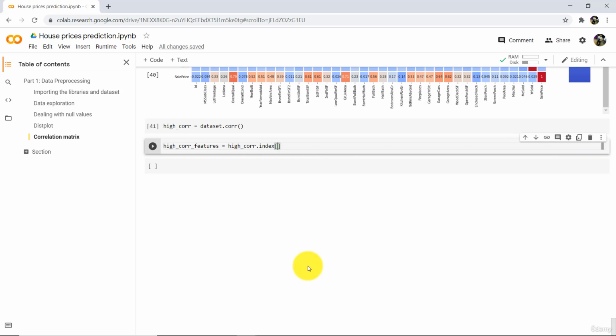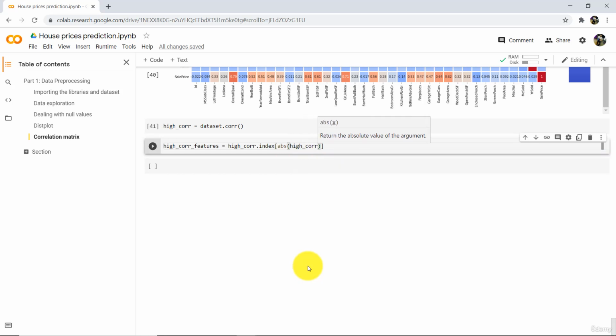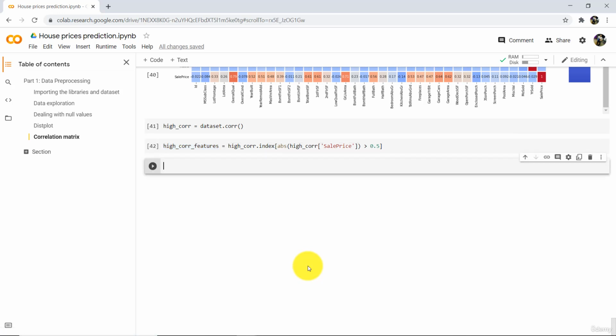Then in square brackets we will use abs. Use again this variable high underscore corr. Select the target variable SalePrice, and this must be greater than 0.5, and execute. Copy this variable, check this one.